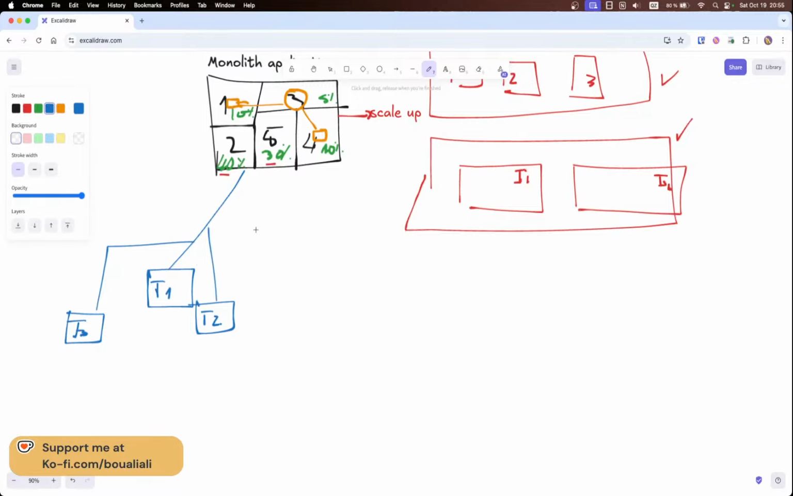Every team is responsible for a feature of the application, or a module, or a whole domain of the application. So this is one reason.